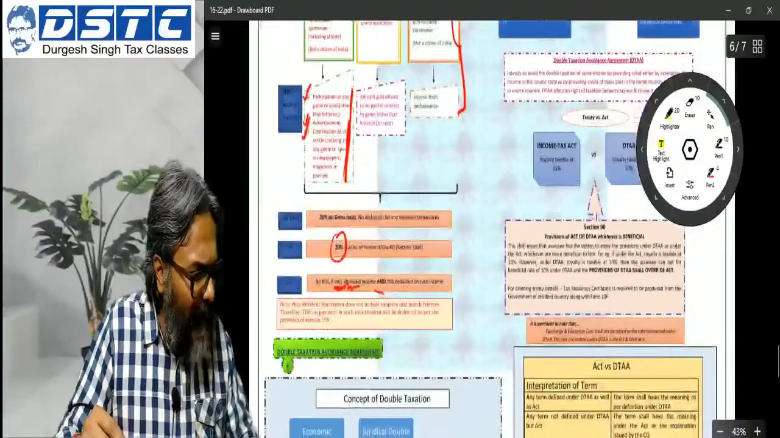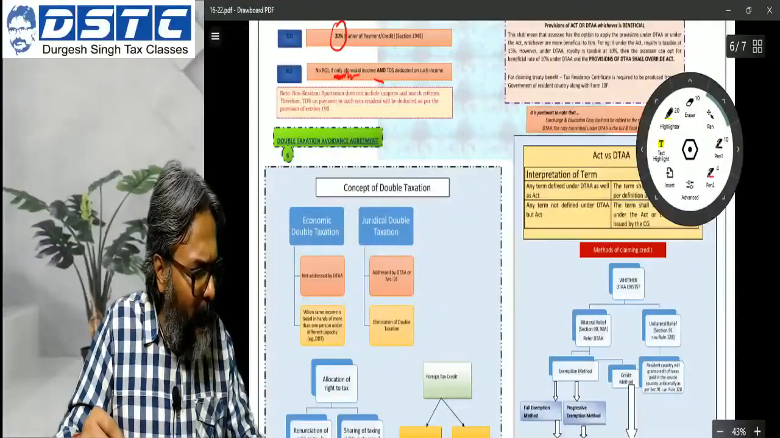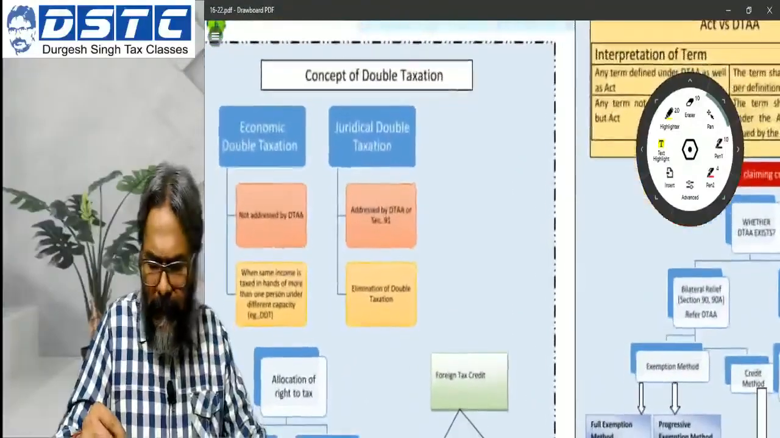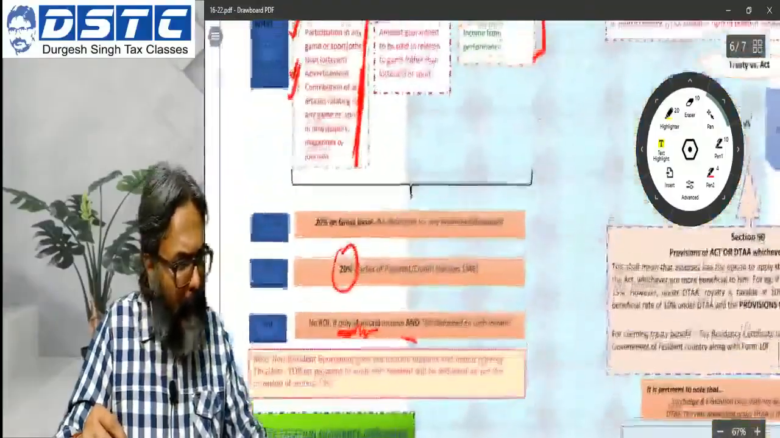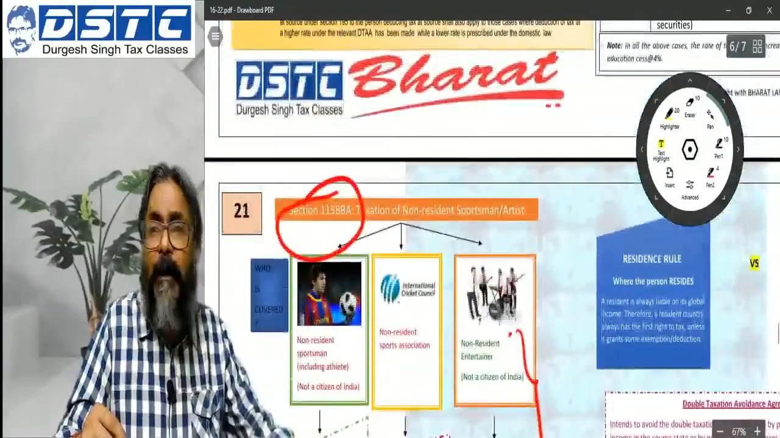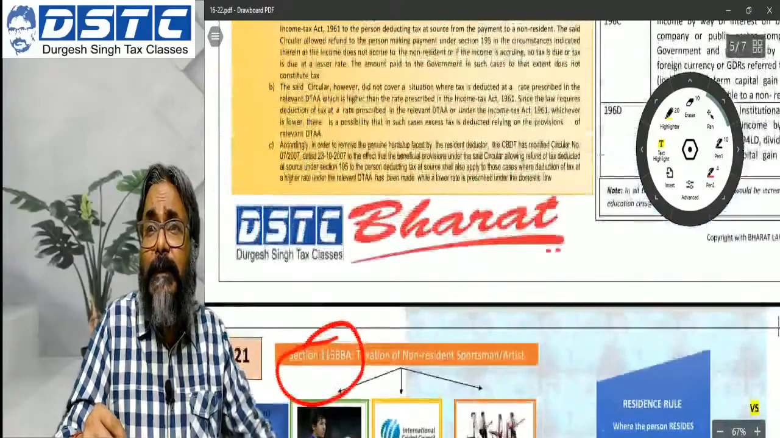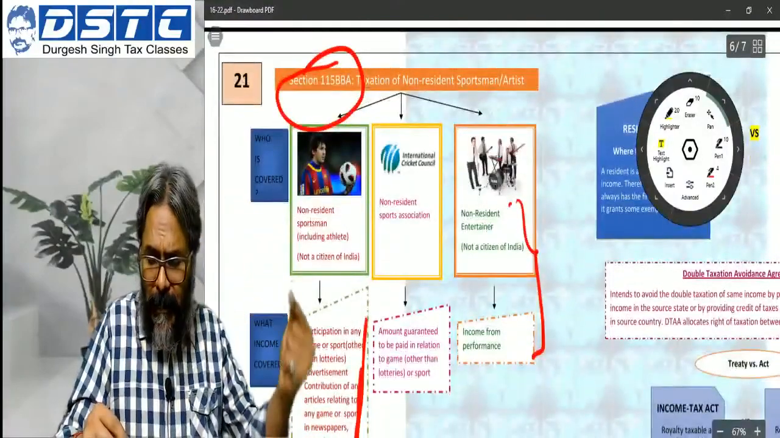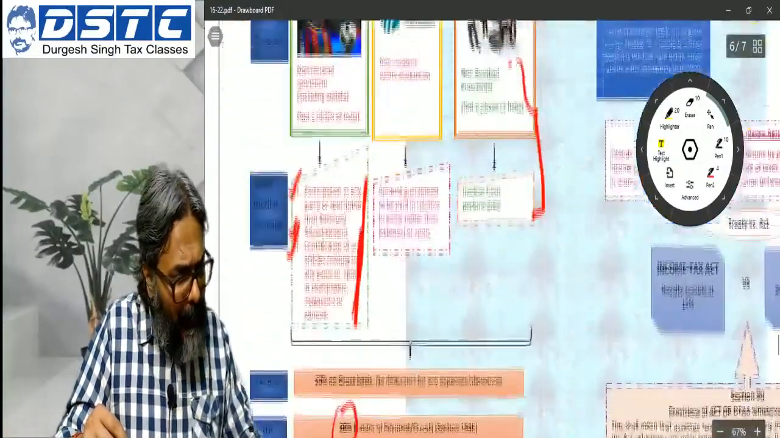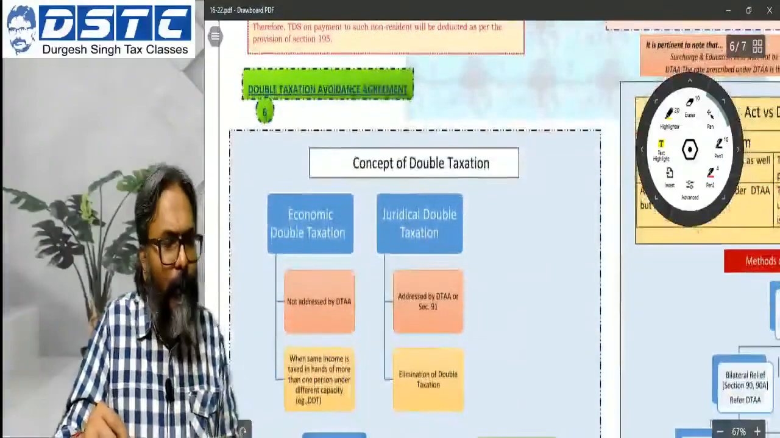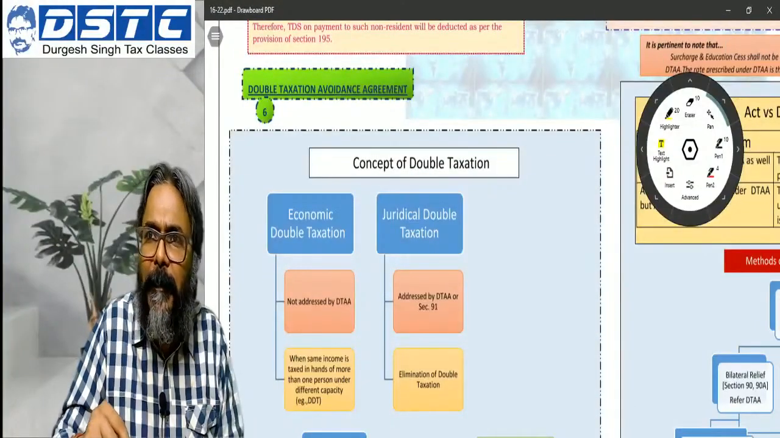The discussion that we had so far, we ended up our discussion with section 115BBA. That was our last discussion for non-resident sports person, isn't it? So this was our last discussion in our yesterday's session. Now we proceed further primarily into the double taxation avoidance agreement.